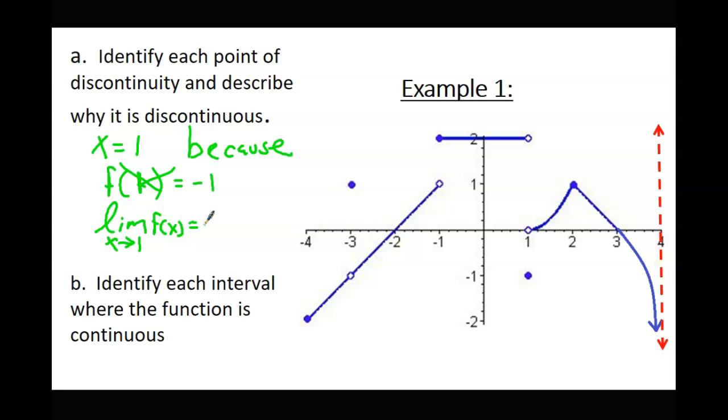Sam, what's the limit as x approaches 1? Okay. So what's the limit? That's right. So it does not exist then? Okay, so x equals 1 is a point of discontinuity because the limit does not exist.